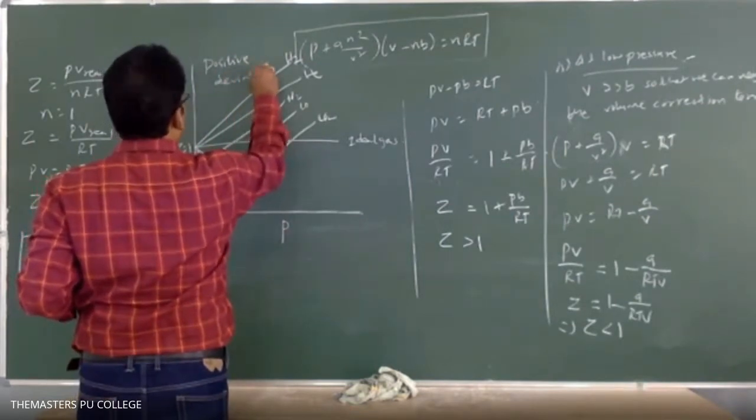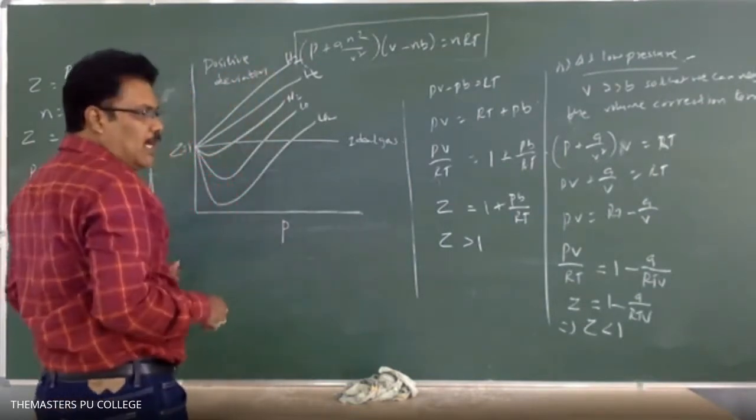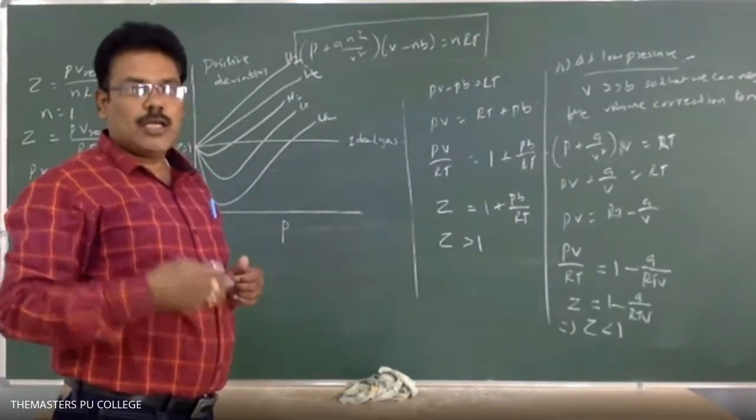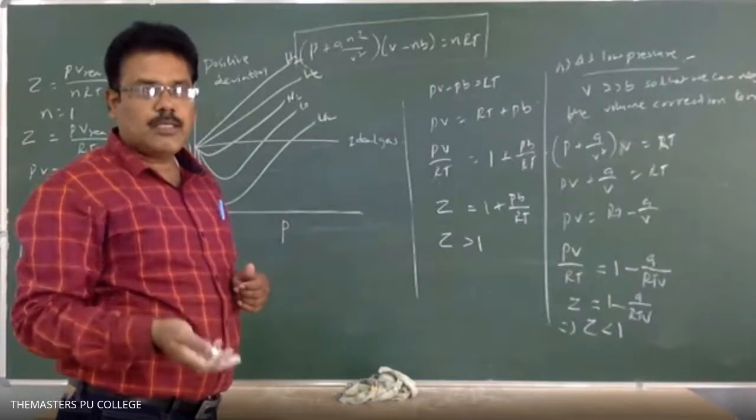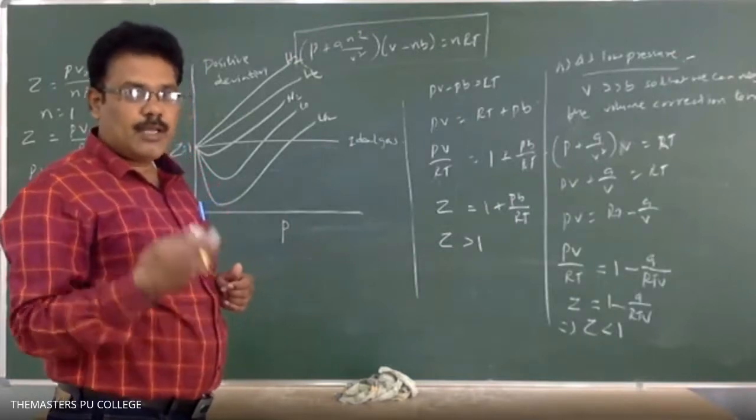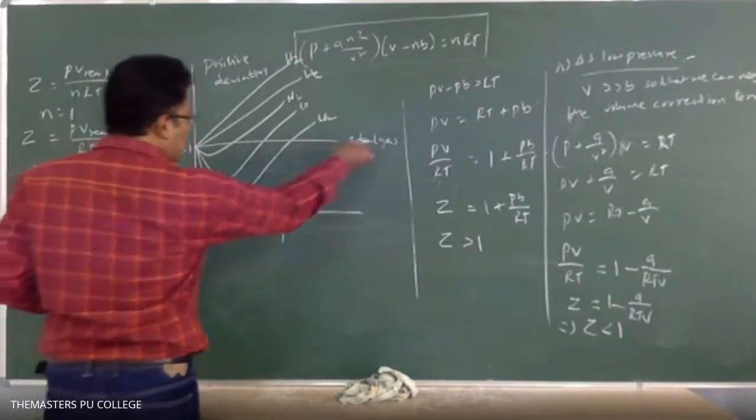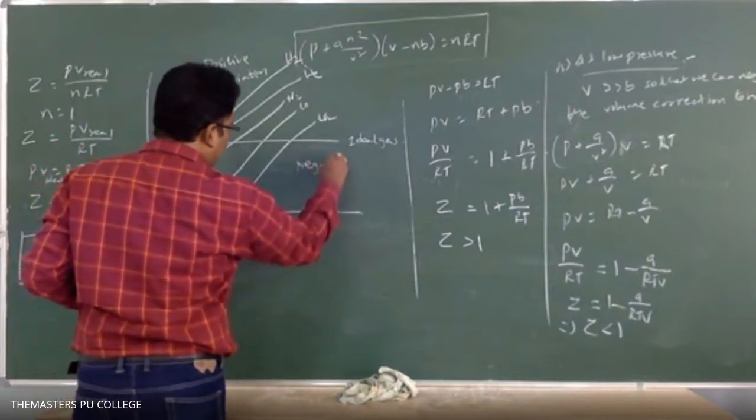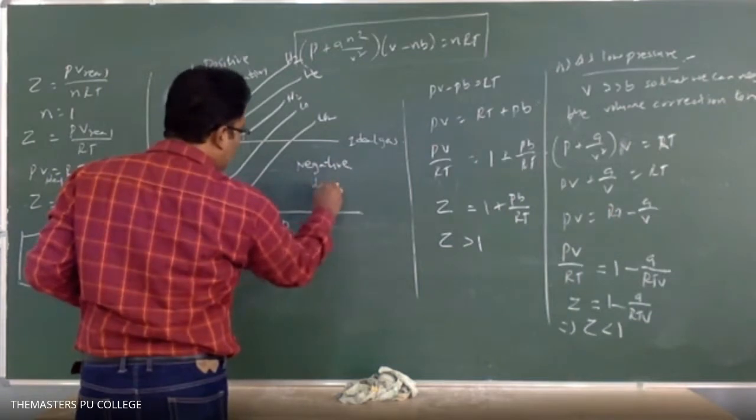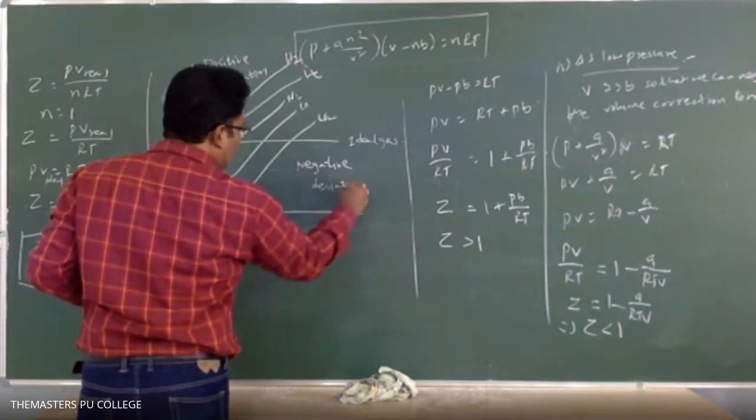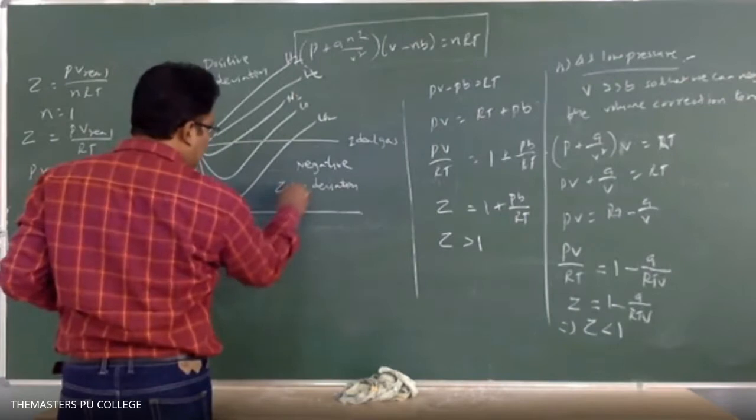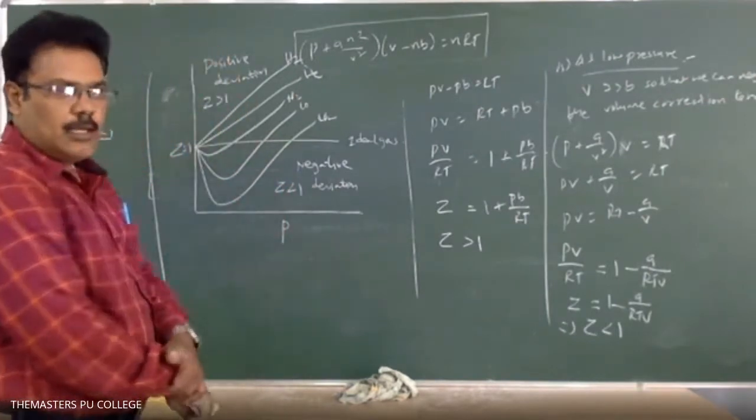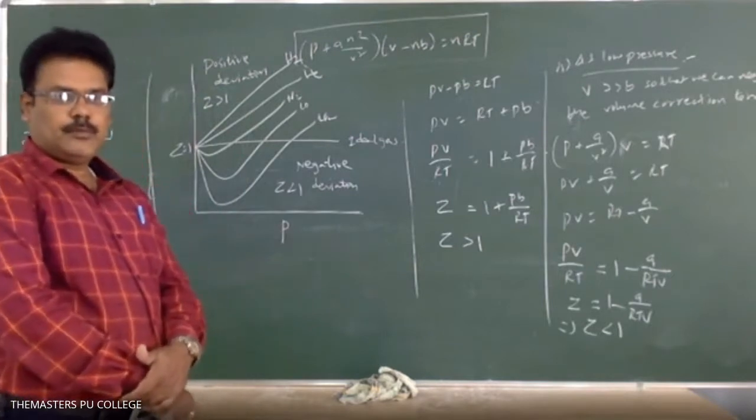This graphical representation they will give in the mains examination, and they will ask which gas shows the positive deviation and negative deviation by giving a graph. Remember, this below line is the negative deviation. Negative deviation is here, where Z is less than 1. Here it is greater than 1. Okay, understood, students? Got it now?